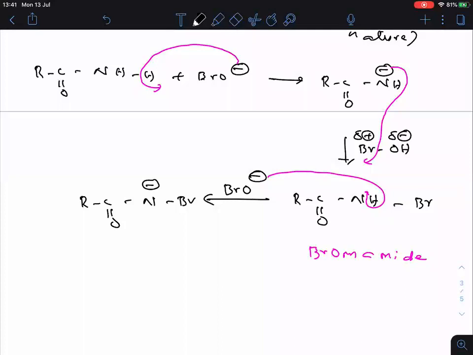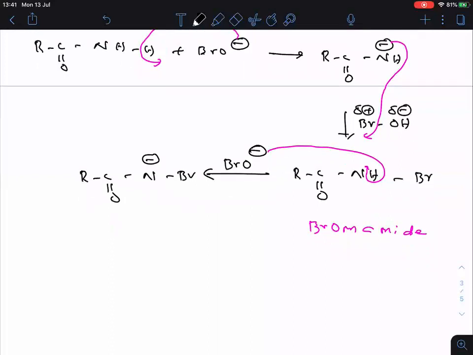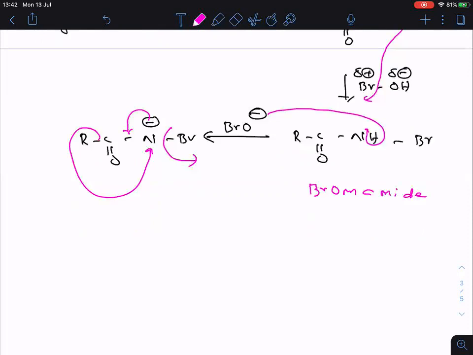And here also one thing I want to tell you, please listen, afterwards you write. Now what happened when the negative charge is reversed back? Alkyl group is there now. This alkyl group will migrate from here to here, then bromine will depart out. I think you understood, like Beckmann's rearrangement we did. So here also the alkyl group will migrate. Only one alkyl group is there that has to migrate. There is no other option. That is the reason why this reaction has a special place: alkyl group migration.